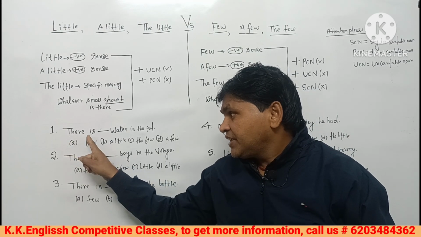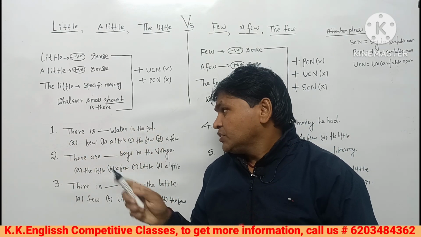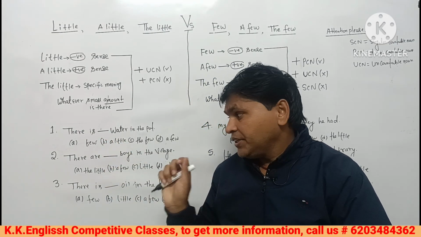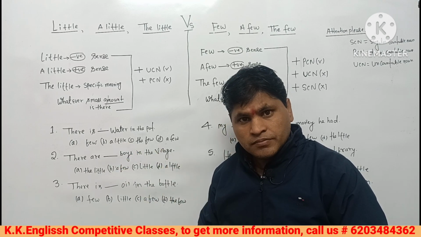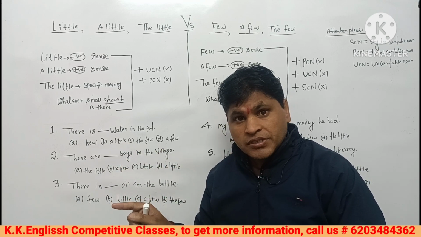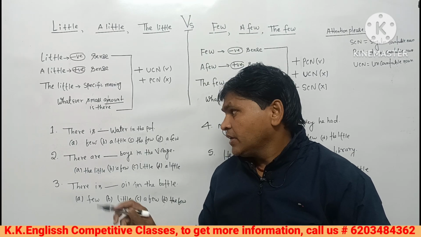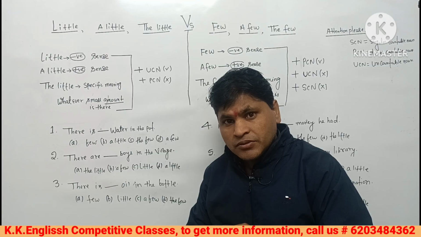There is gap water in the pot. You are watching this gap, and you have to fit the four options, and which option is not suitable you have to eliminate. Water, what kind of noun is this?